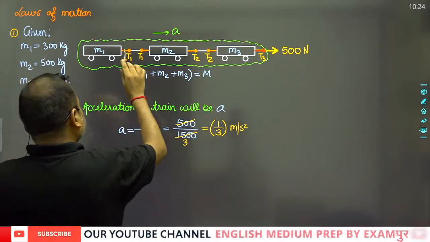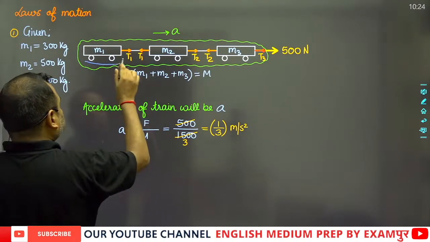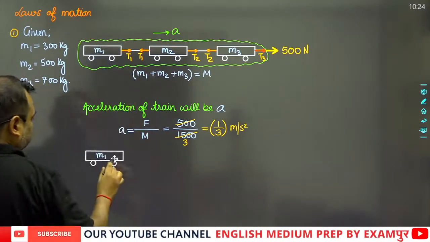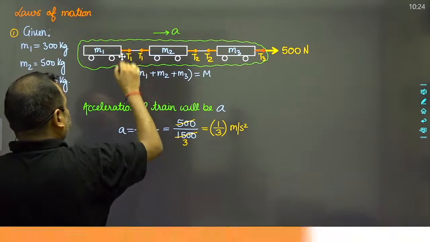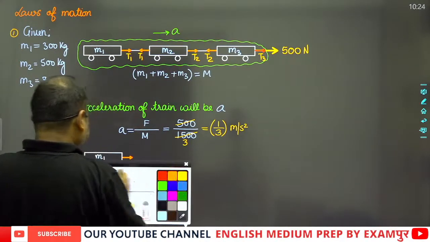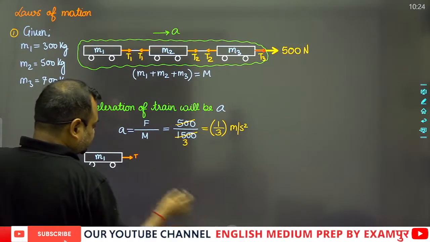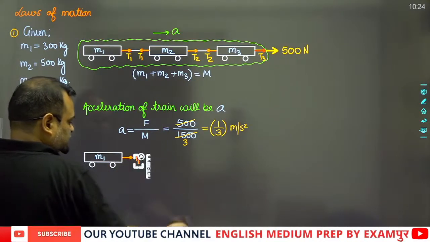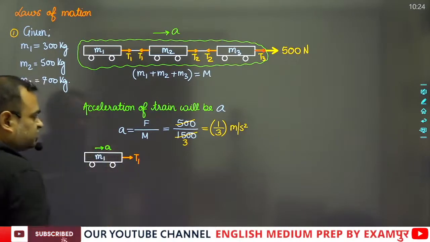If we talk about the tension of this, suppose that we have drawn this coach like this. This is the only tension which will pull, the tension which is responsible for the motion of this coach. So this tension will produce the same acceleration A.